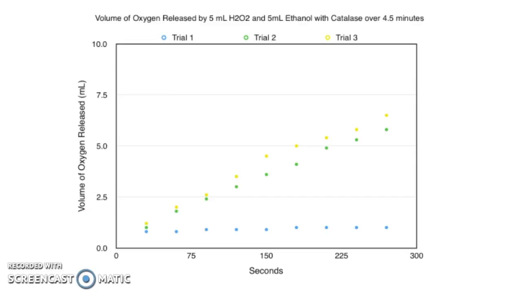The third trial added ethanol. It has the same trend. It released more oxygen than the trials with ASA, but less than the trials with only hydrogen peroxide. Therefore, it can be concluded that ethanol is a catalase inhibitor, but is less effective than ASA.